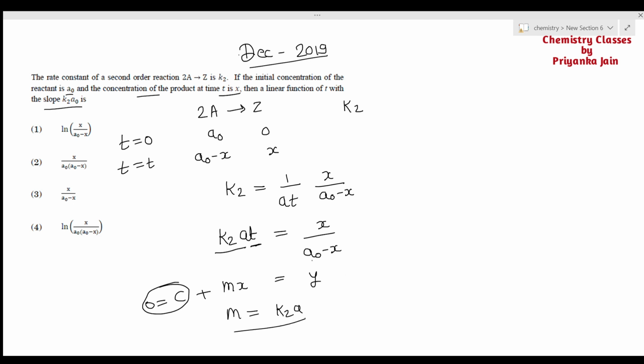So the linear function of t here is x upon a naught minus x. You can write here k2 a naught. The variable here is this one; this is the linear function of t. Now you can see in option number 3 we have given x upon a naught minus x. This is the right answer. In this way you have to do the question.